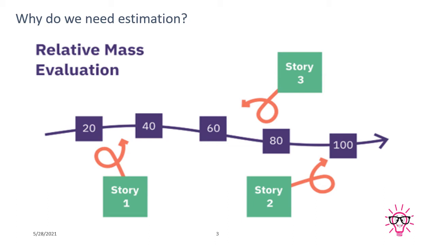Now the 3-point method. So what exactly is this 3-point method? Basically, guys, this is a triangle, and this triangle has three corners. Each corner has a meaning. The first corner means most likely estimate, the second corner is optimistic estimate, and the third corner is pessimistic estimate. Now how to use it?